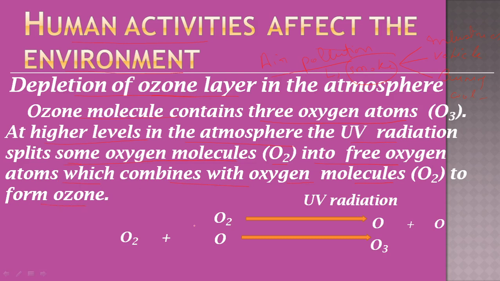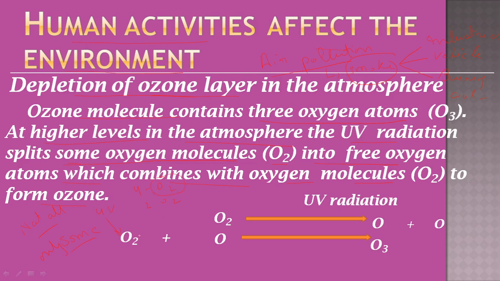So how is ozone formed? With the help of UV rays, some oxygen molecules, not all, only some, are split. Let's suppose there are 4 molecules of oxygen in the atmosphere, then only 2 are split and 2 remain in the same condition.